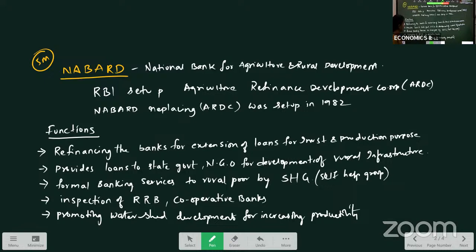And inspection of RRBs and cooperative banks are done. Why inspection? It means they will check whether they are working properly or not. So inspection of RRBs is done.